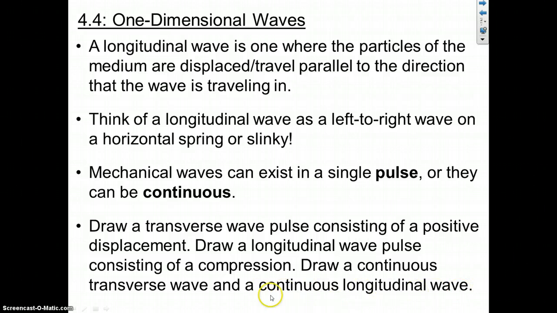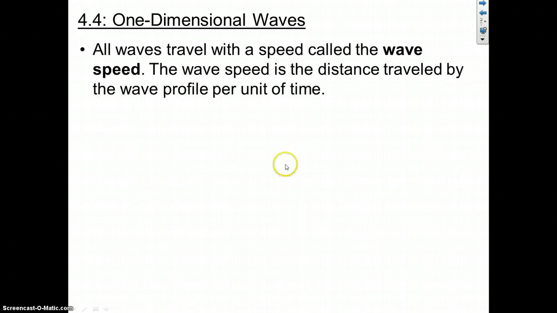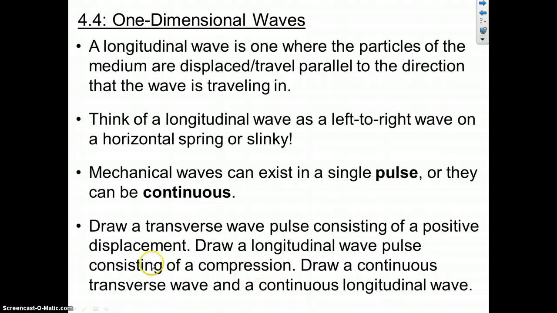The continuous longitudinal wave will have a positive density, a density maximum, so a compression, followed by a density minimum, which is a stretched out region. We call that a rarefaction. So it'll be really, really compressed and then kind of stretched out, and really, really compressed and then kind of stretched out. Right? So draw those 4 scenarios into your notes.